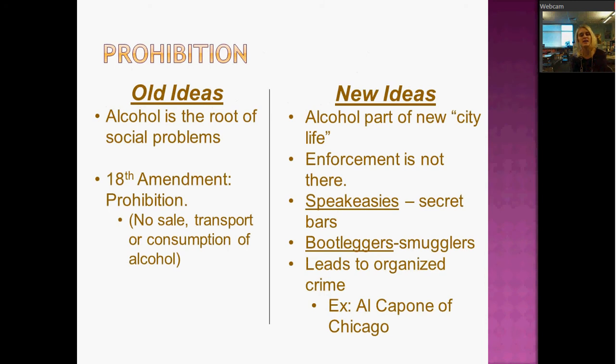So if they can't buy it legally, they're going to turn to buying it illegally. So this leads to the rise of the stereotypical mafia, the gangster story. You're probably familiar with Al Capone. He was the mob boss in Chicago, and he seemed squeaky clean, right? Like they couldn't make anything stick to Al Capone. And he was the center of a major crime ring that was all about getting alcohol into the city of Chicago.